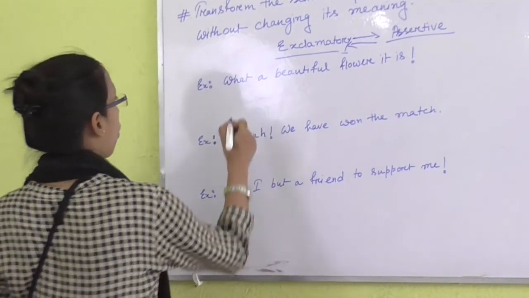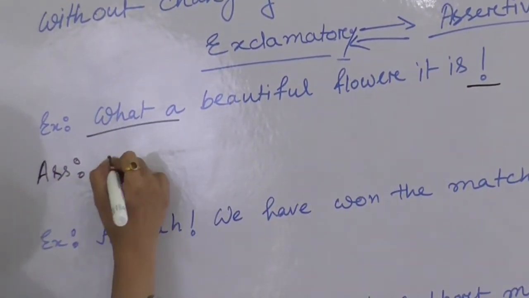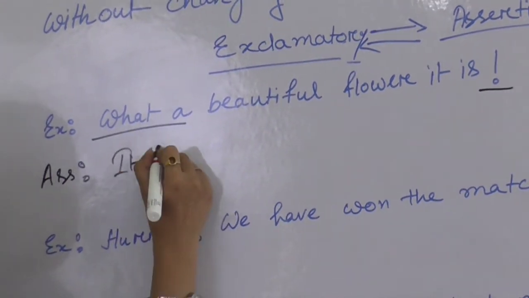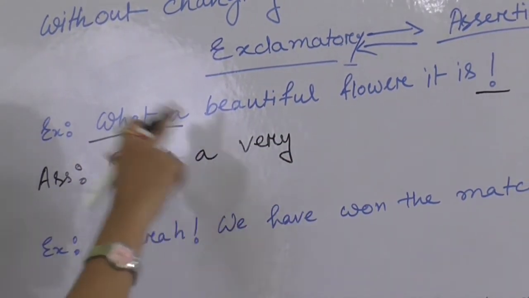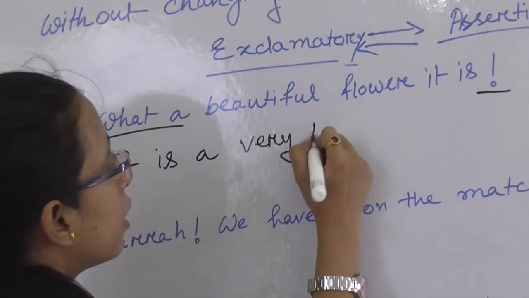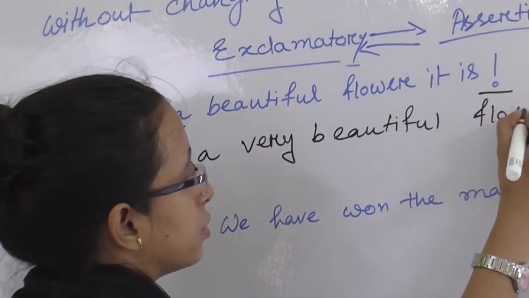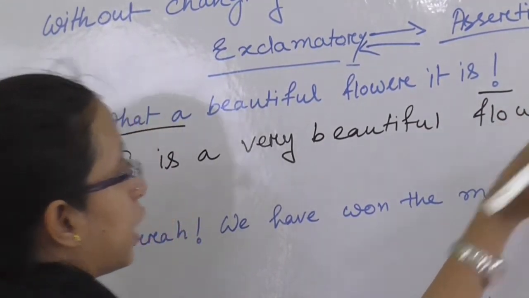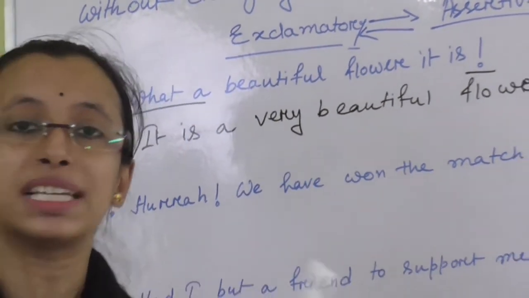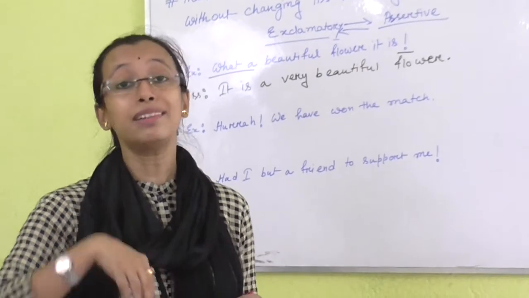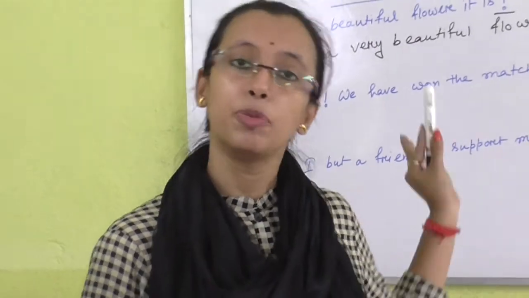So when it is what a beautiful flower with the exclamation sign, then the assertive sentence becomes, it is a very beautiful flower. Full stop. So if here is how beautiful, then also I need to use it is a very beautiful. How, what, when deep feelings are expressed, then we need to use very. Okay.